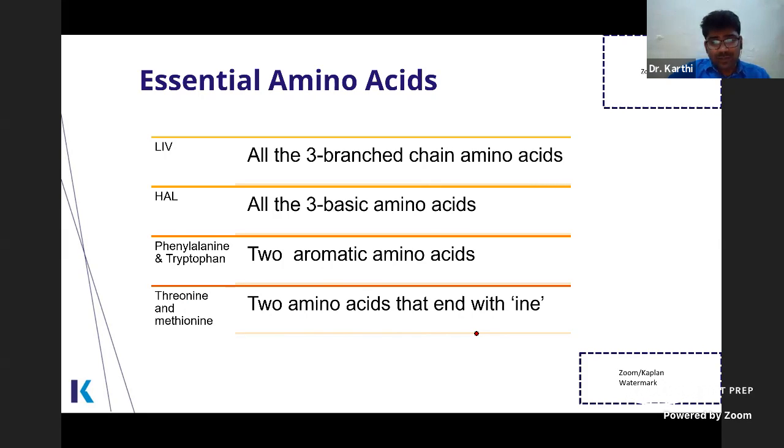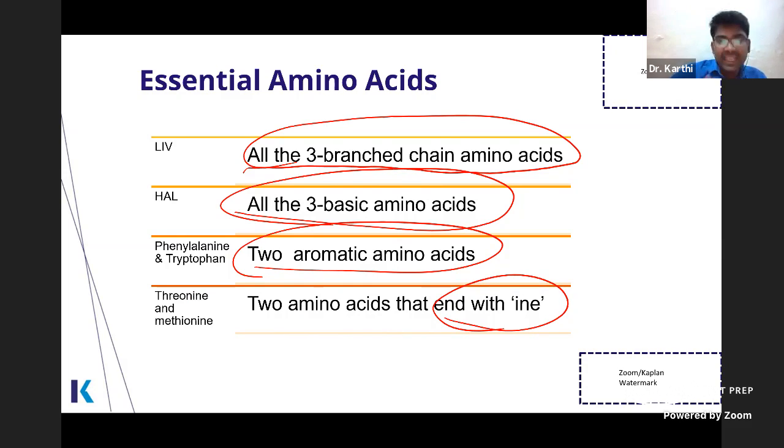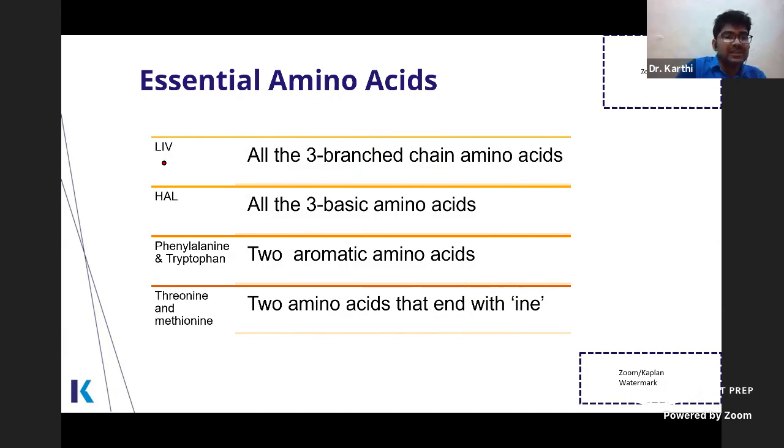Essential amino acids: people have this mnemonic, AV Hill MPTT. So that is also perfect. Let me give you another way to remember them. It's very easy. You can remember as all the 3 branched chain amino acids, all the 3 basic amino acids, 2 aromatic amino acids, and 2 amino acids that end with ine. In this way, you can also remember what the branched chain amino acids are, what the basic amino acids are. Okay. So what are the branched chain amino acids?